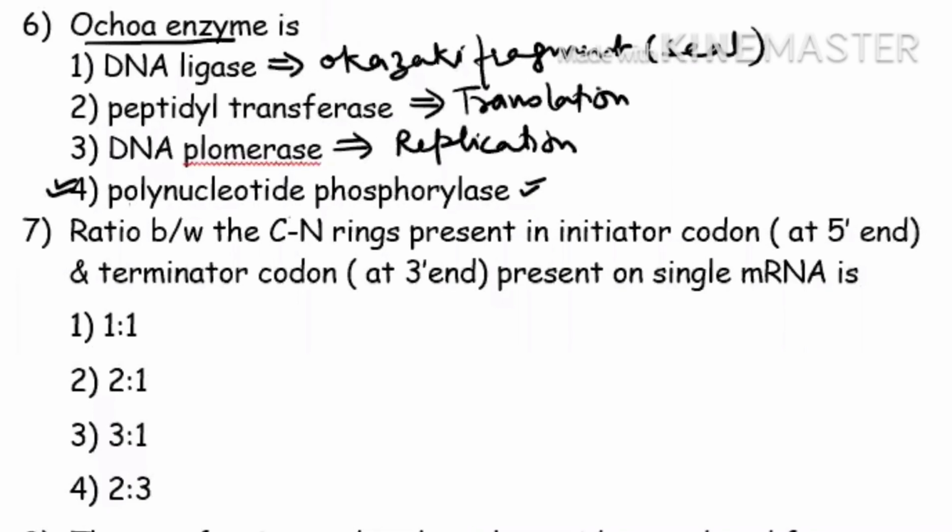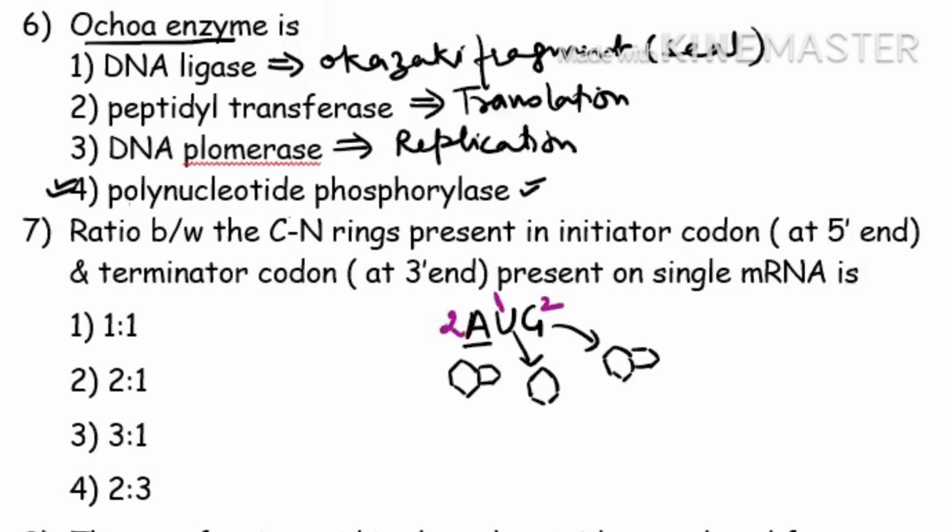Next question: ratio between C and N rings present in the initiating codon. So the initiating codon is your AUG. If you know, this is your purine. Purine means it is actually 2 rings and 9 membered. Okay, this is your pyrimidine. The pyrimidine means only 1 ring. Again, this is your purine. So how many C and N rings are present? It is having 2 rings. See this, this is having 2 rings, this is having 1 ring, and this is having 2 rings.